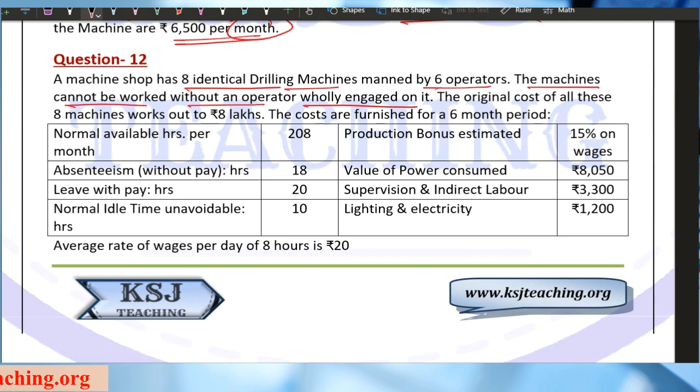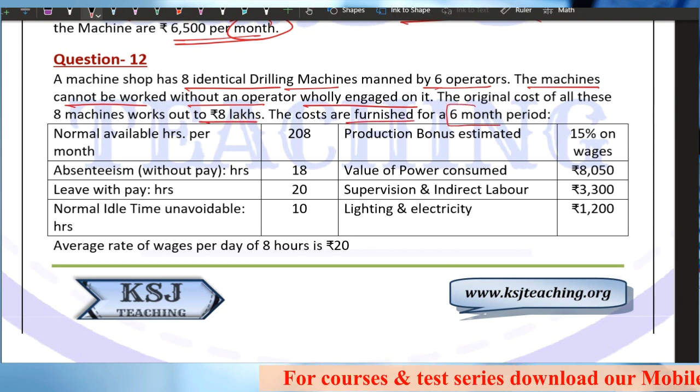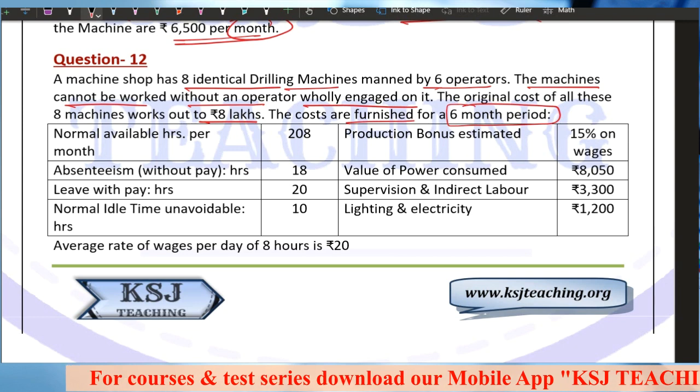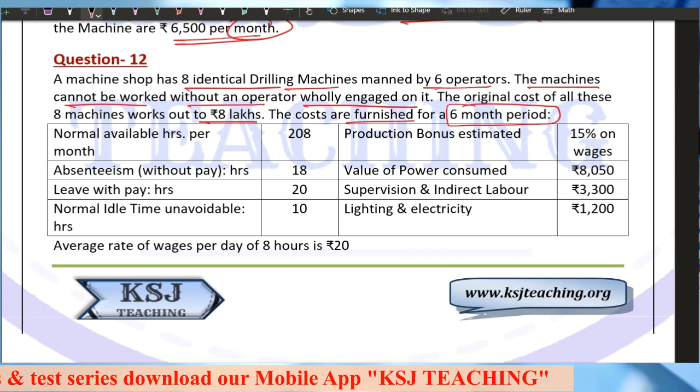Isn't it clear? The original cost of all the 8 machines works out to be 8 lakh. The costs are furnished for a 6-month period. Always highlight such things, guys.